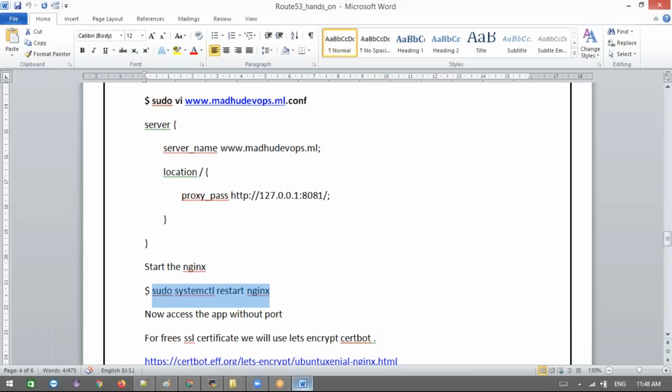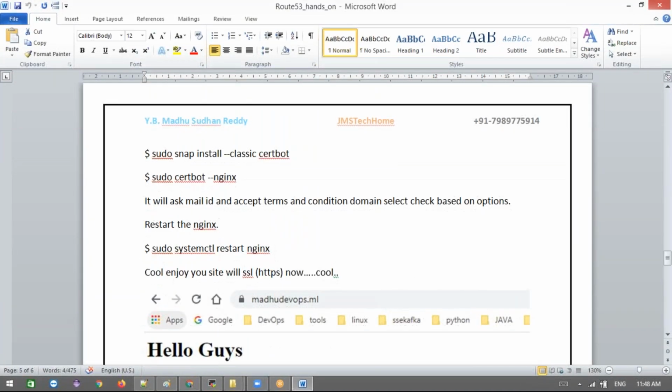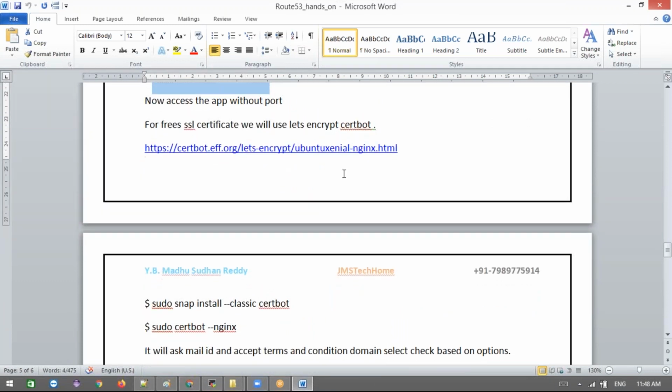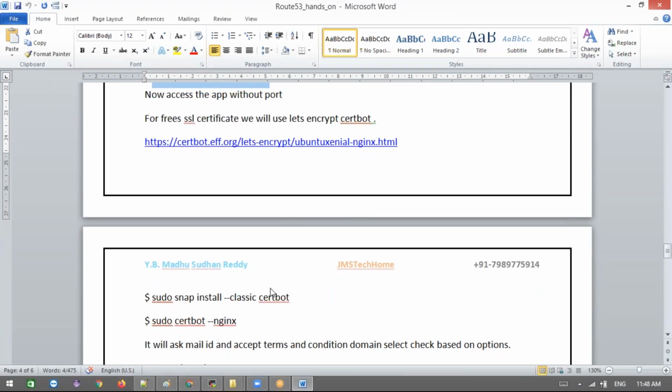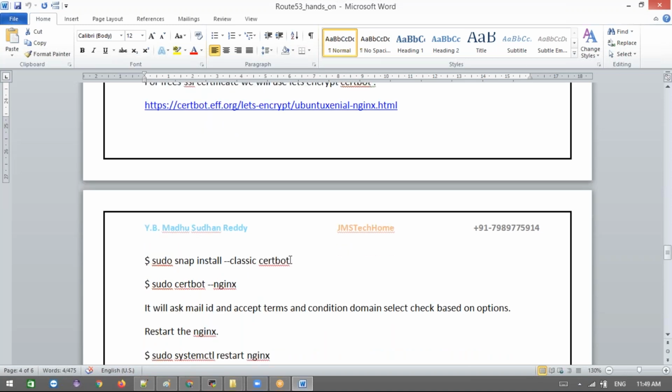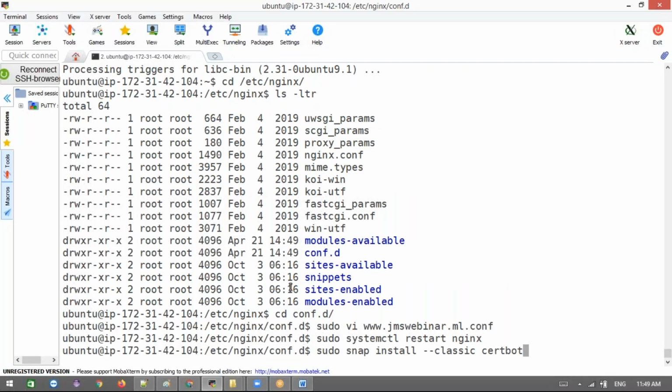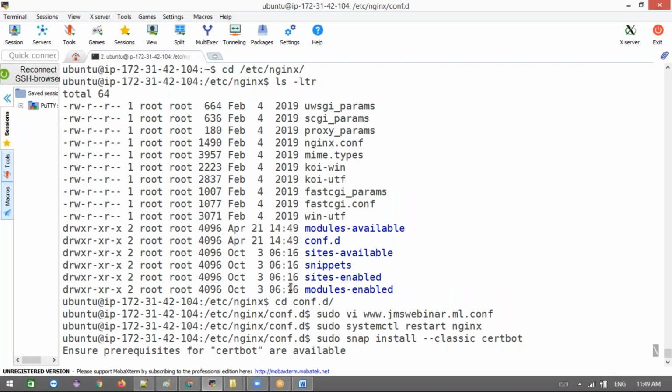Let's see that. Let me access our domain with SSL. This is the URL. I'll even share this Dockerfile and all the URLs in a document, and you can download it. Just install certbot. I'm installing certbot. You don't need to be inside this path; you can install any software in any path. It takes a little bit of time to install this certbot.